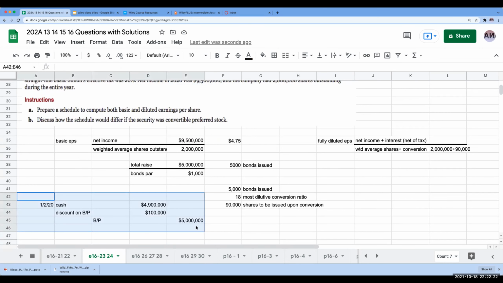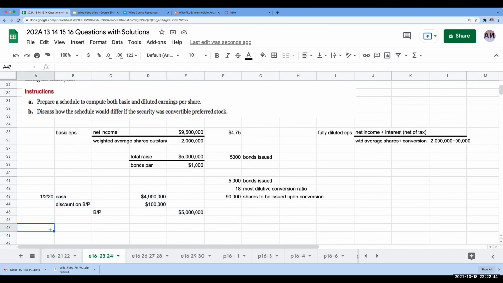So this is really important, and the reason is when we pay interest on the bond, we're going to have to amortize this discount on bonds payable to my interest expense. If you need a review, whenever we have a bond at a discount, this is always going to be the journal entry that we're going to be using.